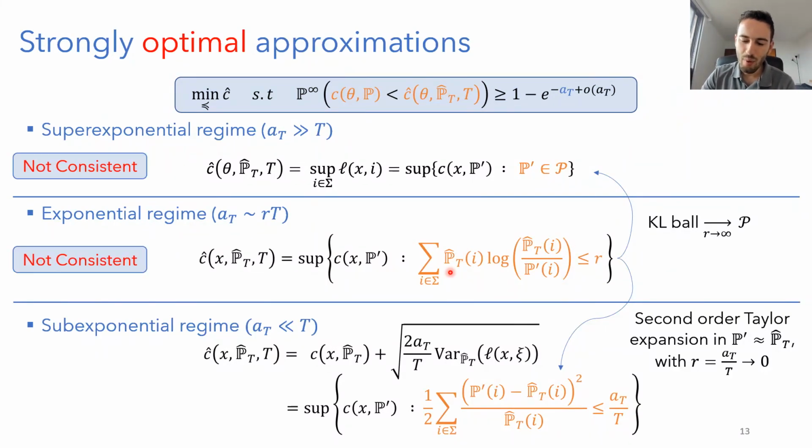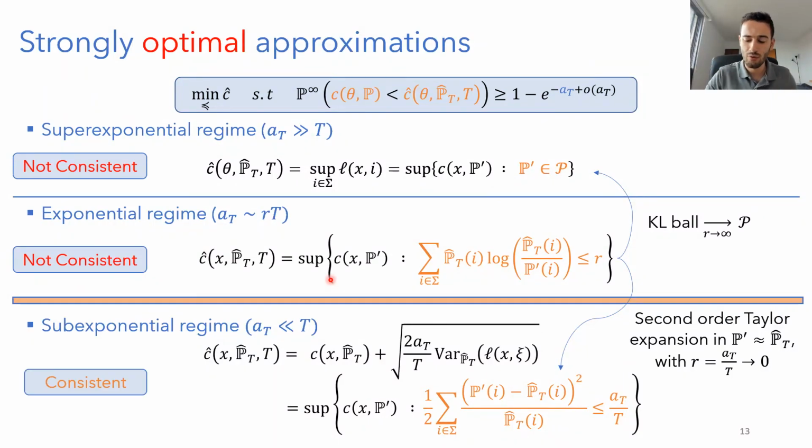Now, an interesting remark is that in both these regimes, super exponential and exponential, so these are strong guarantees, we get very conservative estimators, in the sense that both of these do not even depend on the data size. Whatever data we have, we have a fixed ball of conservativeness. We do not converge ultimately to the true cost, and we always have this fixed level of conservativeness.